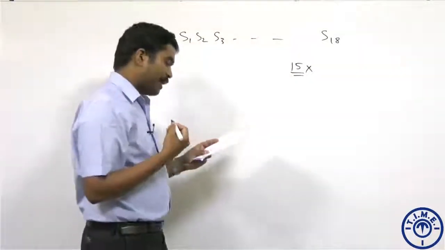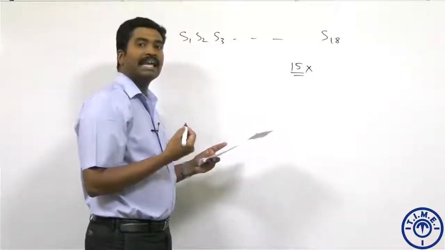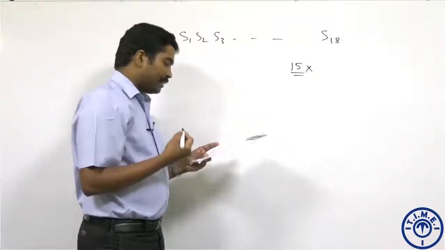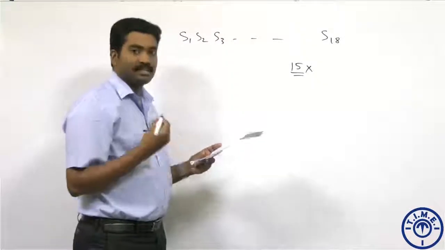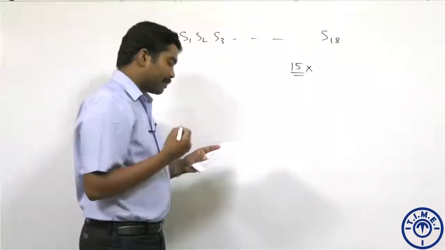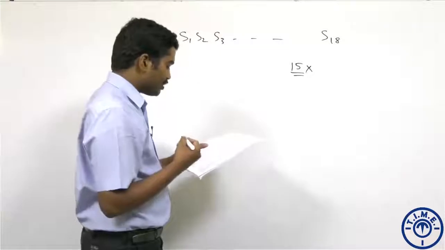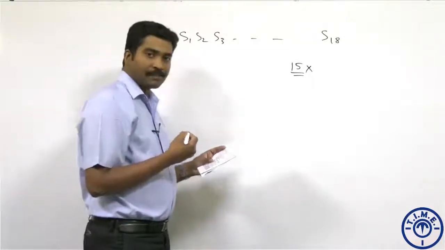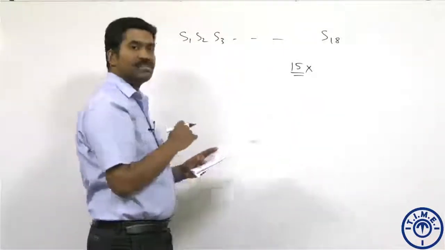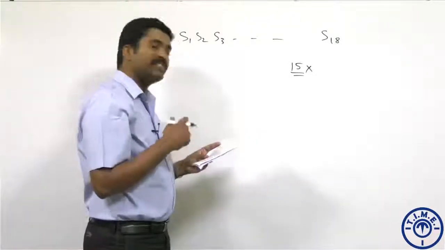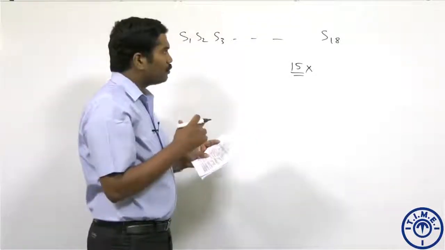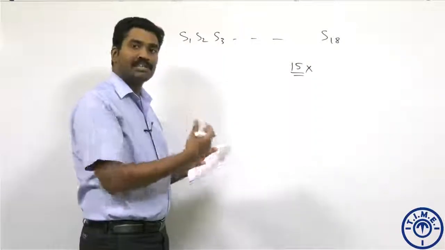that happens to be the maximum number of mistakes made by any of the students, then which of the following statements is necessarily true? Look at statement 1. At most 3 students made the same number of mistakes. What he's saying is, of the 18 students, at most 3 students made the same number of mistakes. Now we do not have sufficient information to say this is actually true.